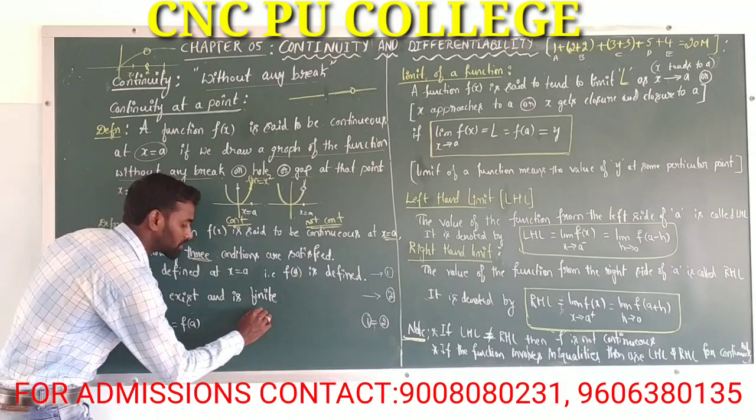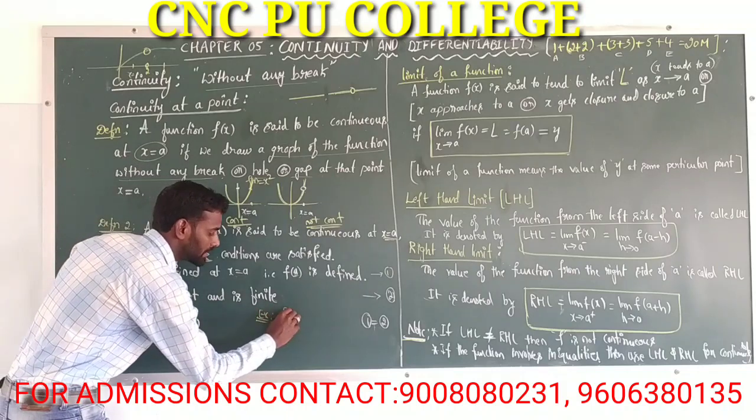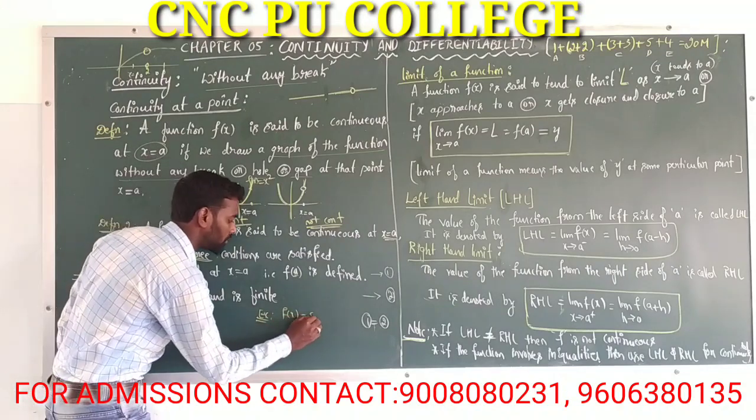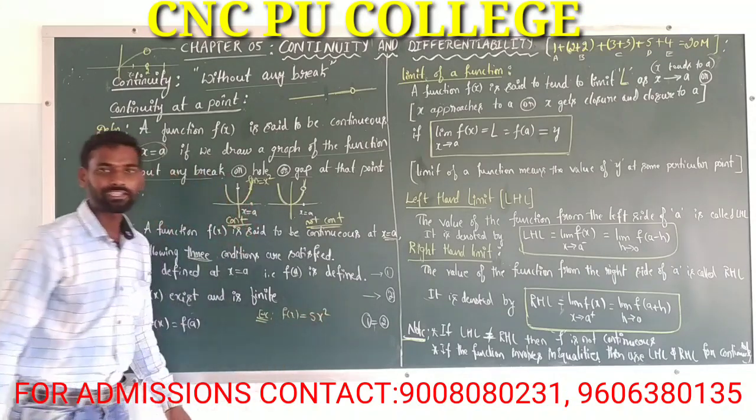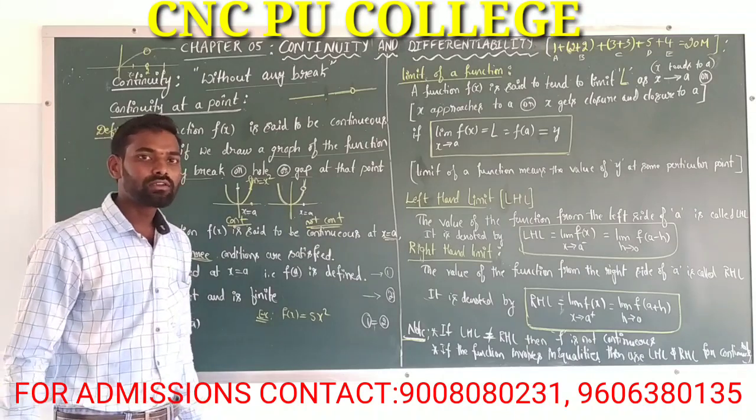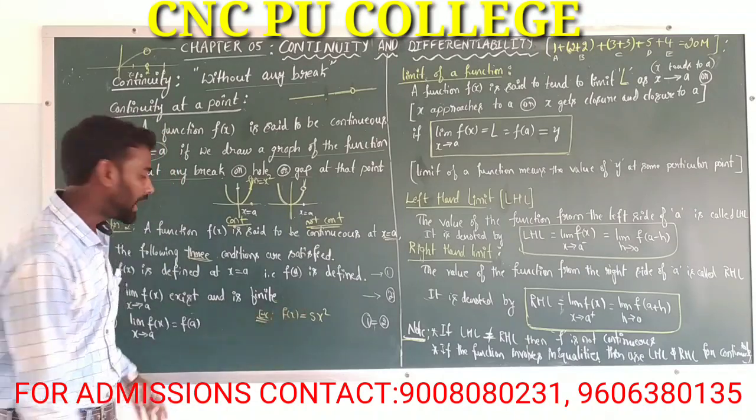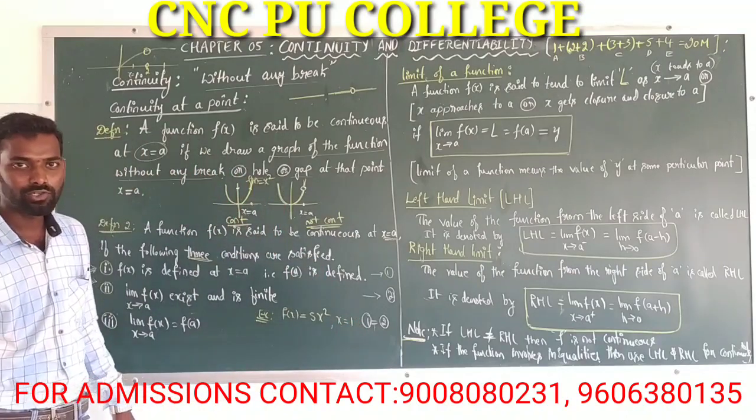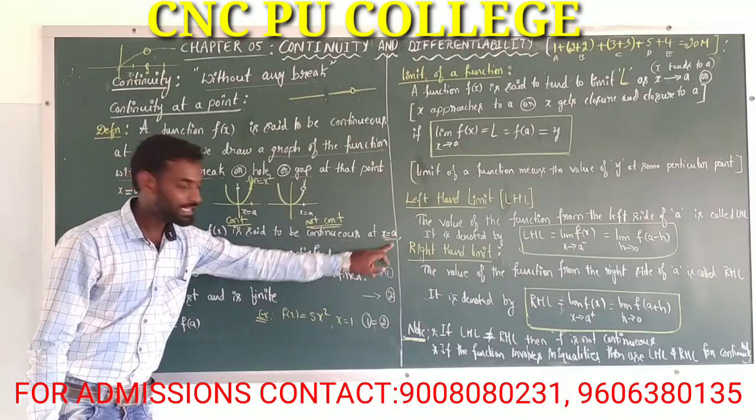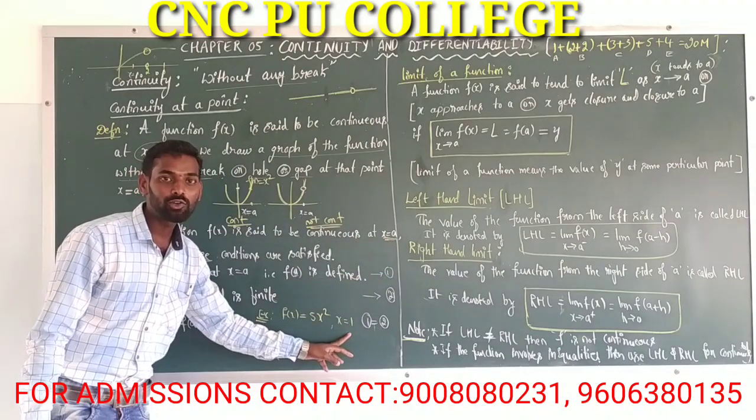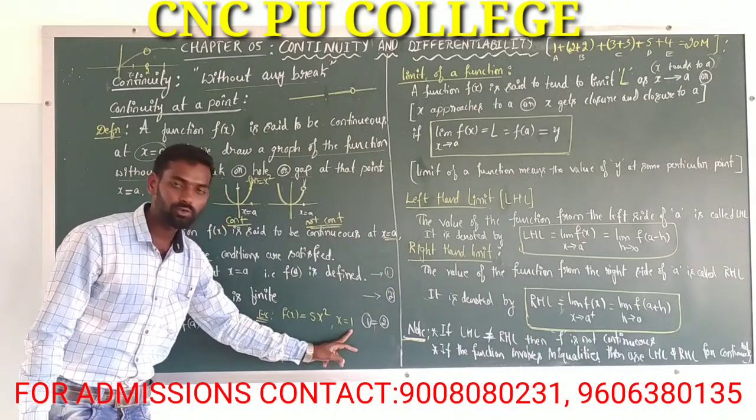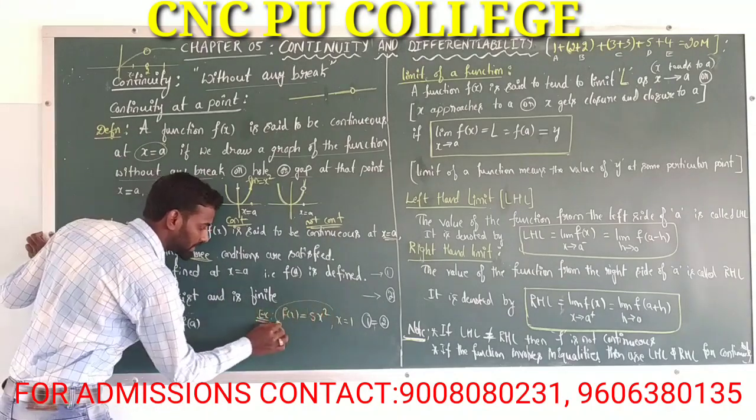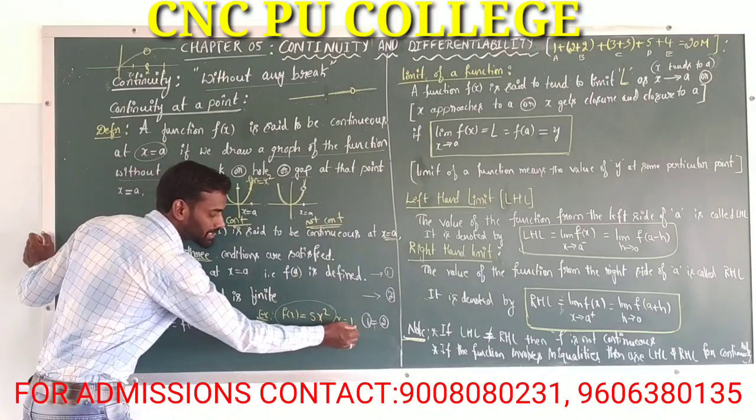For example, discuss the continuity of a function f of x is equal to 5x square at some particular point x is equal to 1. Here x is equal to a, and the a value is x is equal to 1. Here we have to check whether this function is continuous or not at this point x is equal to 1.